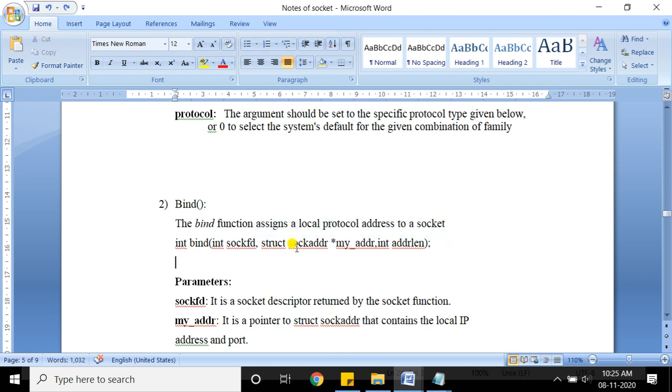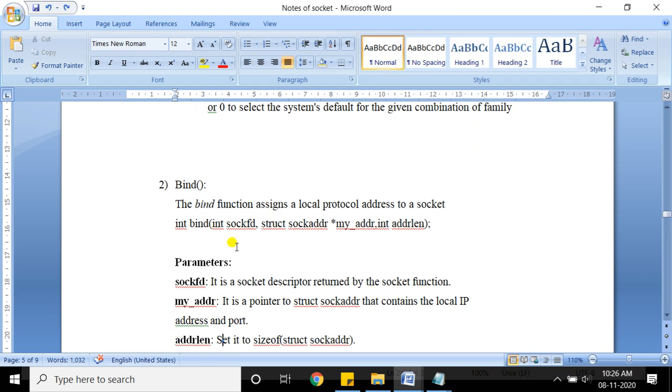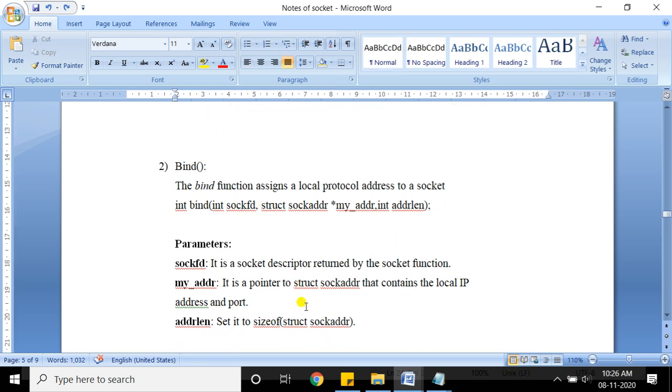The first parameter is the socket descriptor returned by the socket system call, the integer value that the socket system call has returned. The second parameter is a pointer to the structure that contains your information, like port number, address, and family. Okay, and the third parameter is the size of that particular structure.